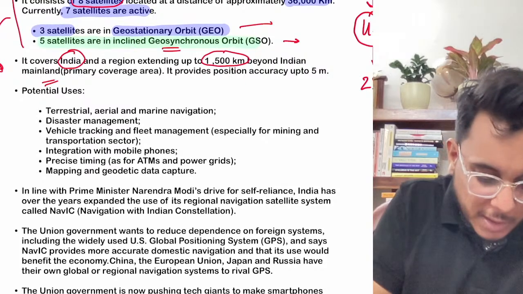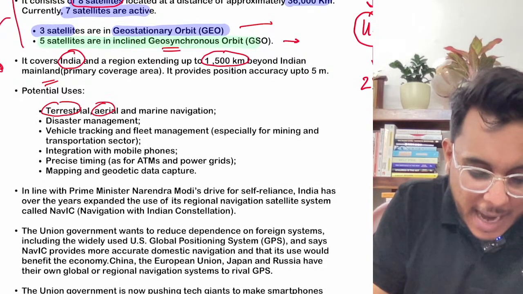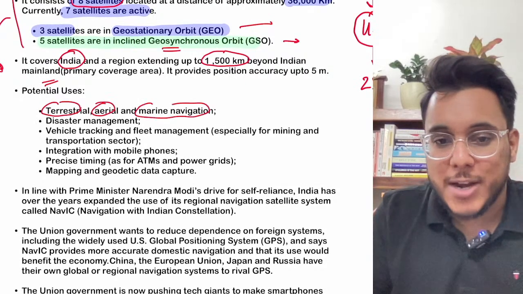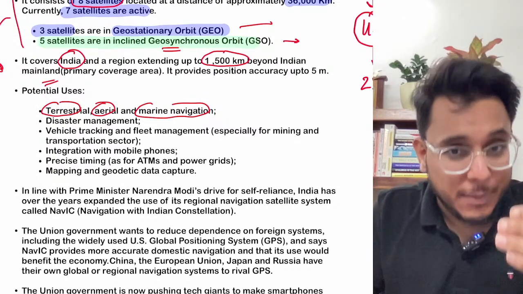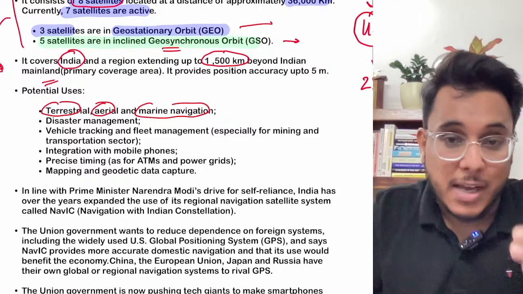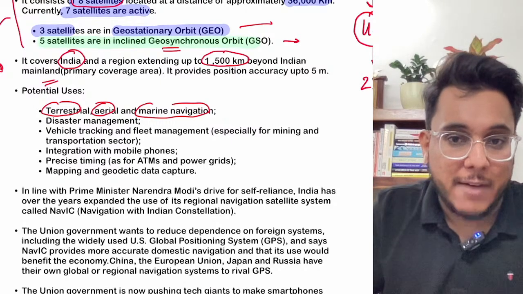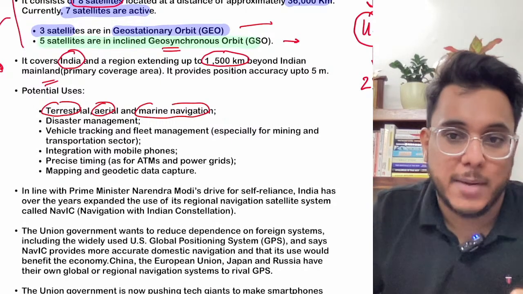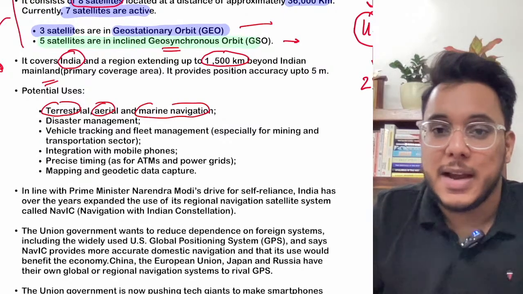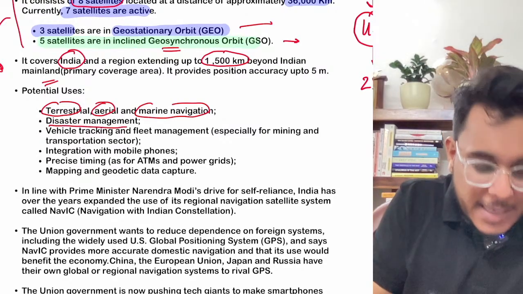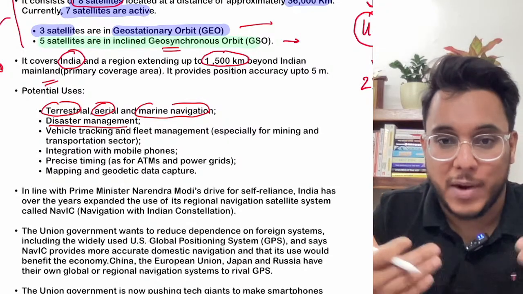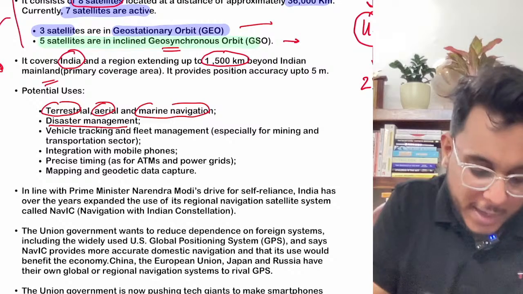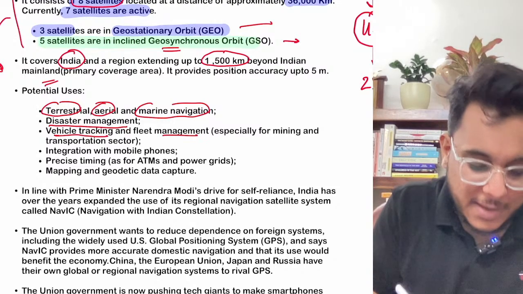It can be used for terrestrial, aerial and marine navigation. So terrestrial navigation, if you go in your car, you can use the NavIC, basically the navigation or the maps provided by NavIC. Aerial navigation in flights, marine navigation in ships. In disaster management, these satellites can provide the navigation information. Then vehicle tracking, fleet management.